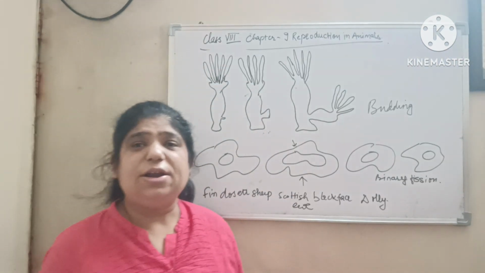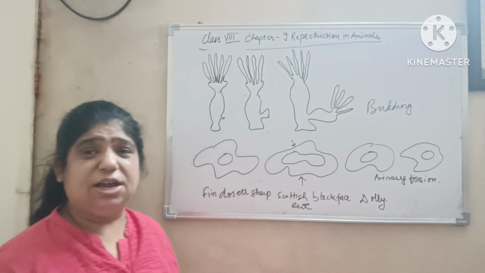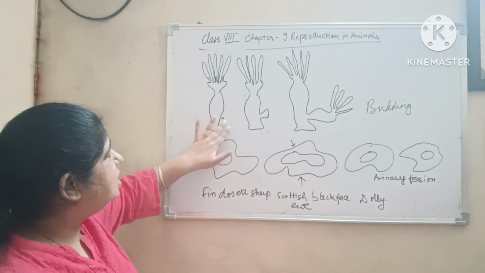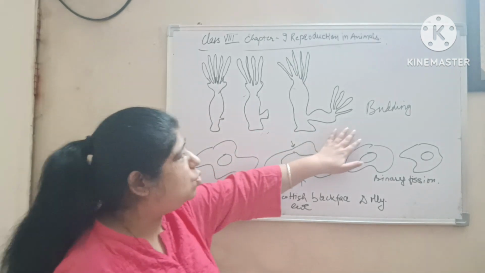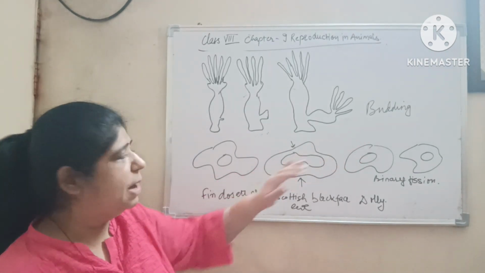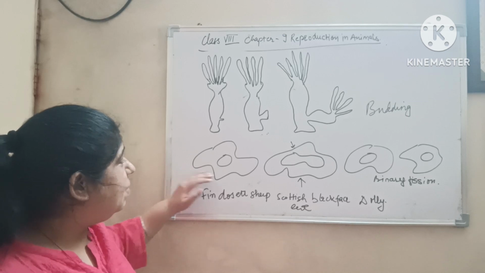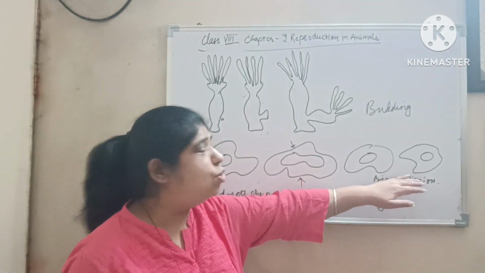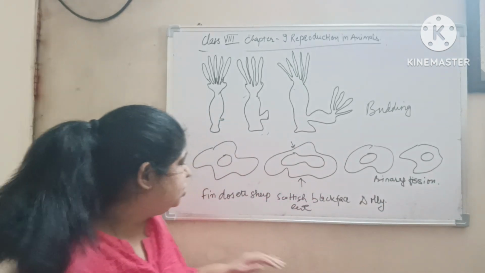Asexual reproduction is the reproduction in which only one parent is involved. Take the example of hydra. In hydra, budding takes place. The bud separates to form a new hydra. This is known as budding. Take the example of amoeba. The amoeba nucleus divides into two nuclei and it separates into two amoebae. This is called binary fission.